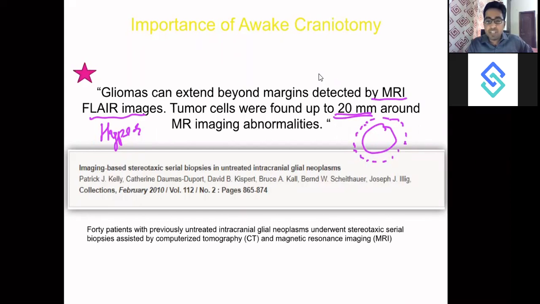If the patient is under full general anesthesia, I would not be able to take the risk of excising 20 millimeters because of the fear of deficit. That's why I keep the patient awake. By keeping the patient awake, I will be able to take risk. I will be able to observe what particular excision is creating deficit, and wherever the deficit is created, I will stop short of that site and I'll be able to excise more. That is the importance of awake craniotomy, that you are able to excise more because you are observing the patient.